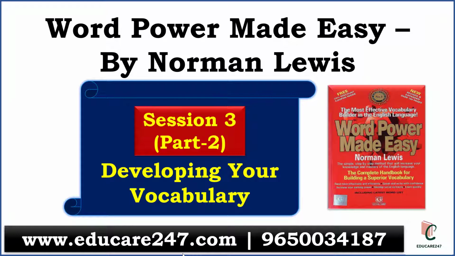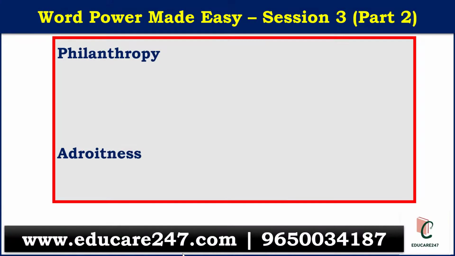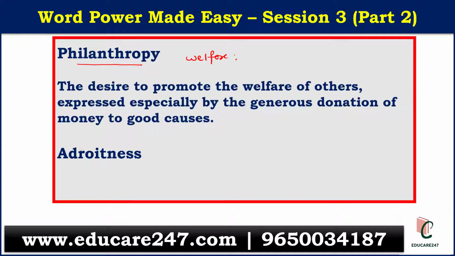So, in today's session, we'll be discussing these 8 words, which are based on the root words discussed in the previous session. Let's begin with a detailed explanation. Our first word here is philanthropy. Philanthropy is basically relating to welfare. It's the desire to promote the welfare of others, expressed especially by the generous donation of money to good causes.